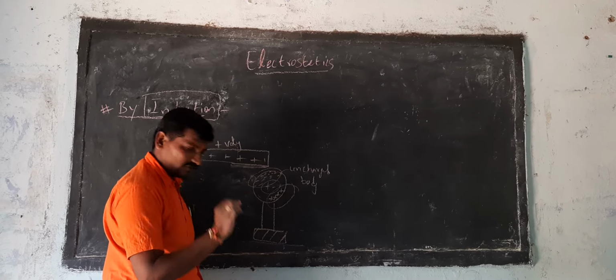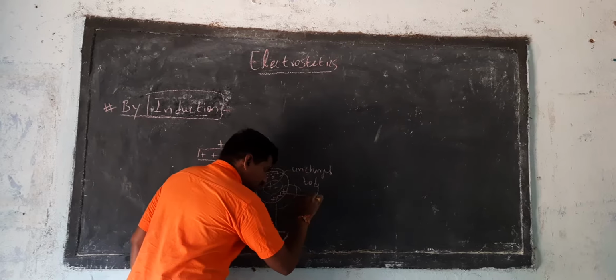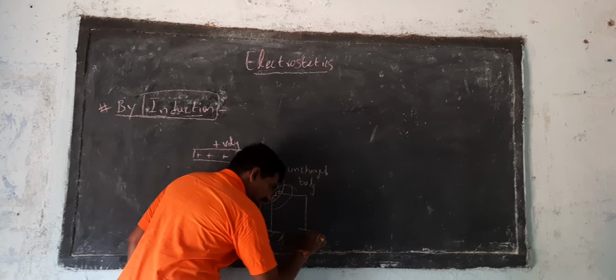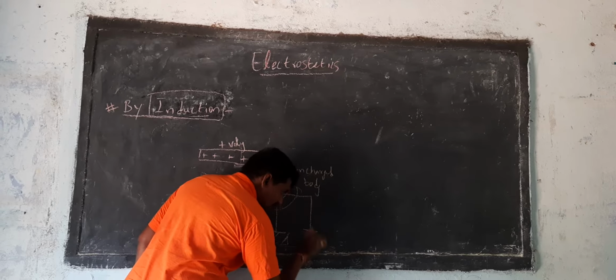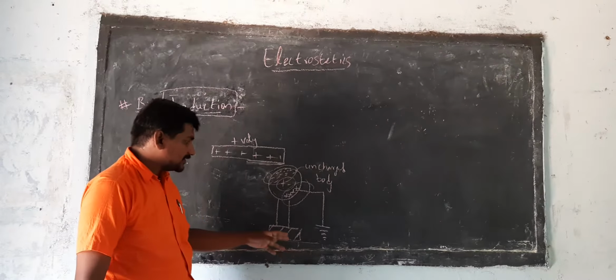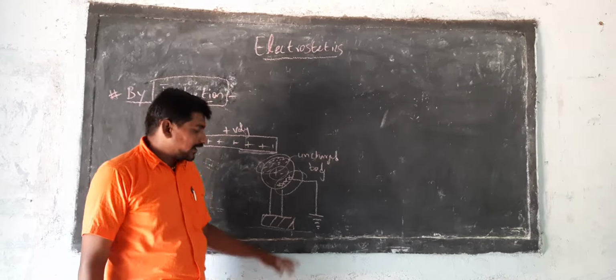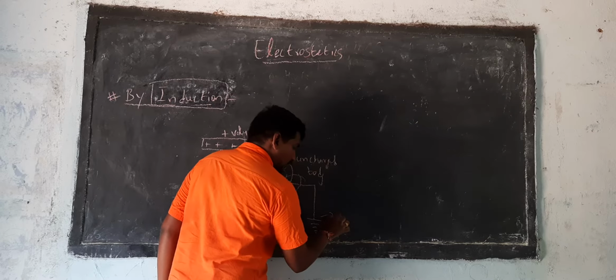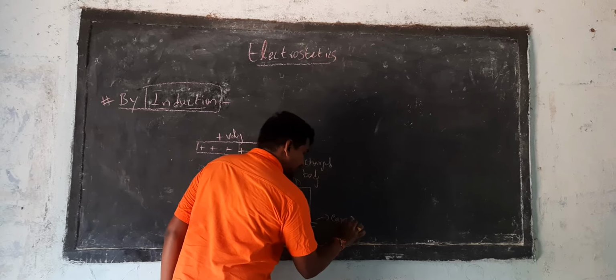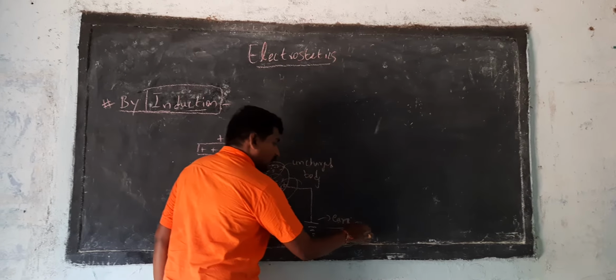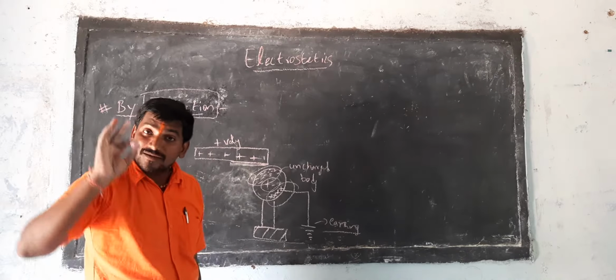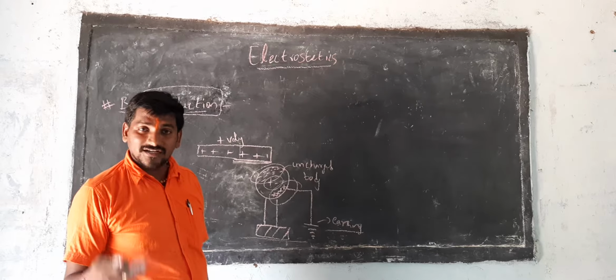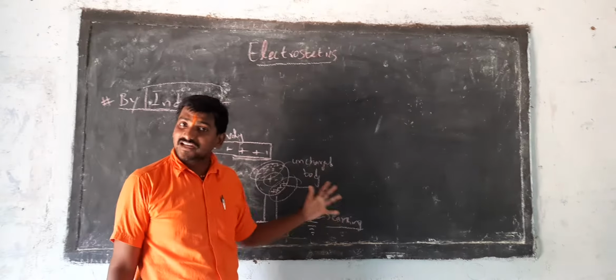Now I take one wire and connect the body to the earth. When I give the earthing, the positive charges will not move. Earth is like an ocean of electrons. Whatever you want, it will give you, and whatever you give, it will take.